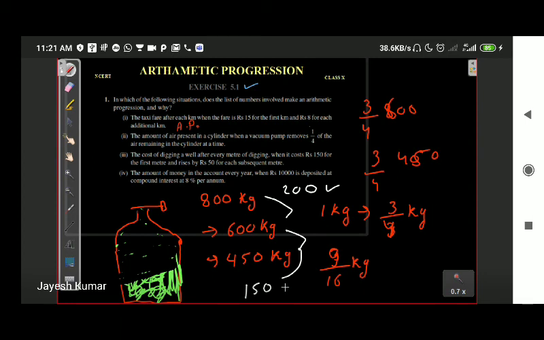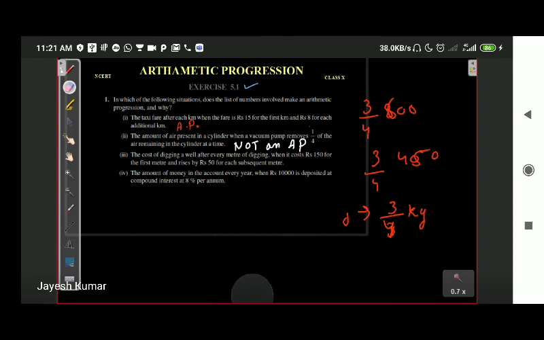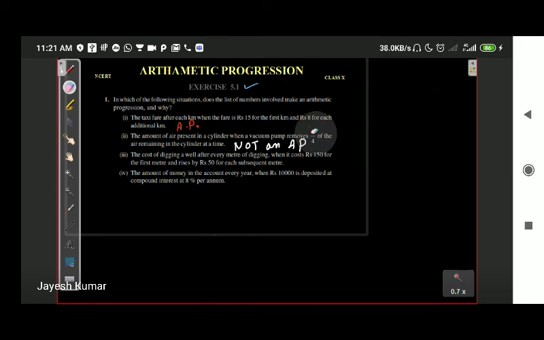Is the difference the same? No, the difference this time is not the same. As the difference is not the same, the second condition is not an AP. I guess it is clear to all. In case you want to note down anything, please pause the video at that time and note that. Okay, moving back. Now, the third part.